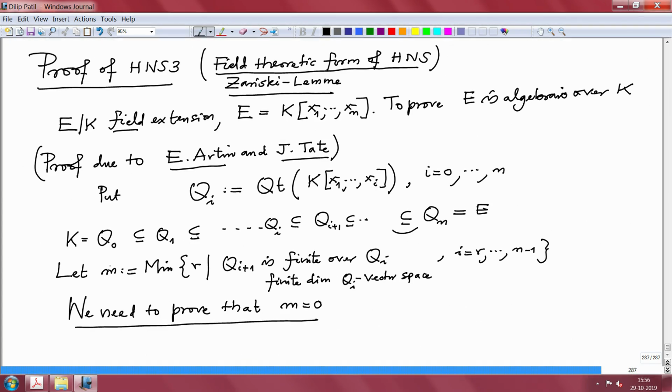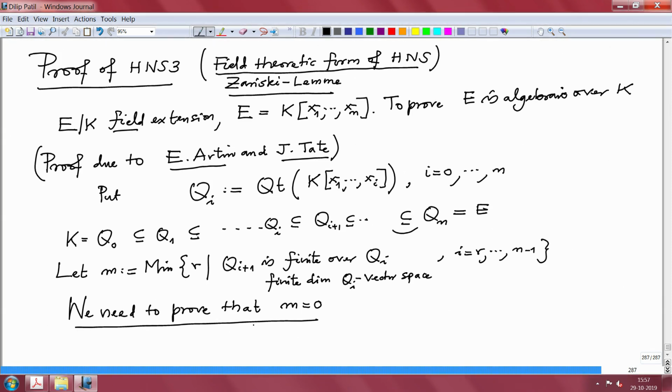Because if you have proved m equal to 0, that means all these extensions are finite extensions, and finite extensions are algebraic, and the algebraic property is a transitive property. So therefore if this is algebraic, then this is also algebraic. So I have to prove m is equal to 0.